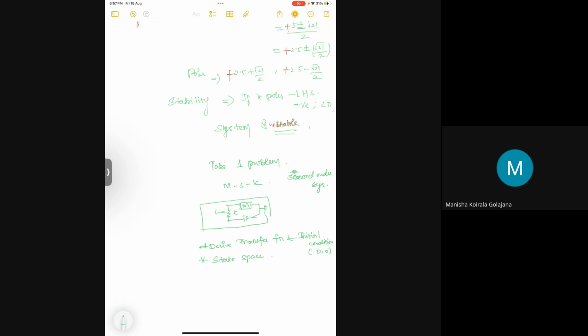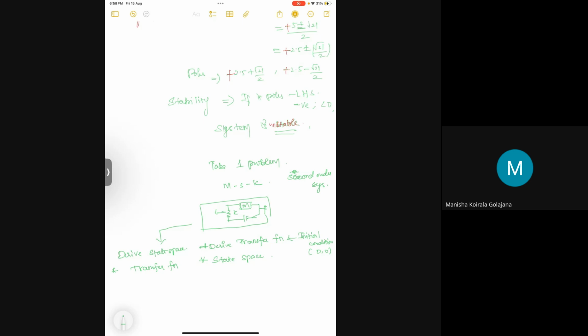This is the one method. Another method, using the same system, is to try to derive the state space representation and convert it to a transfer function. This way you will be clear about the minute difference between solving straight to a transfer function or straight to a state space representation, and then you can go from one thing to another.